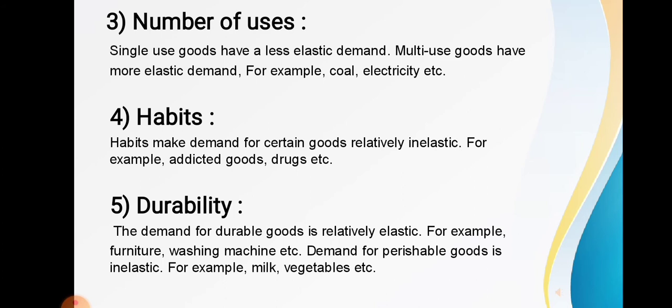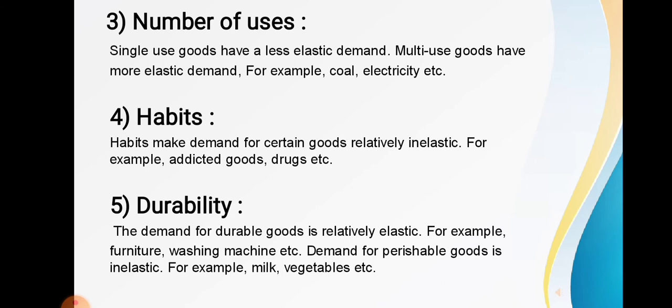The demand for durable goods is relatively elastic. For example, furniture, washing machine. The demand for perishable goods, for example milk and vegetables, all these goods have a relatively inelastic demand.